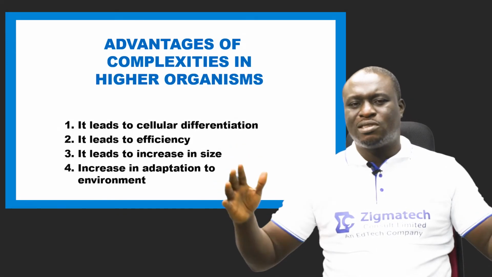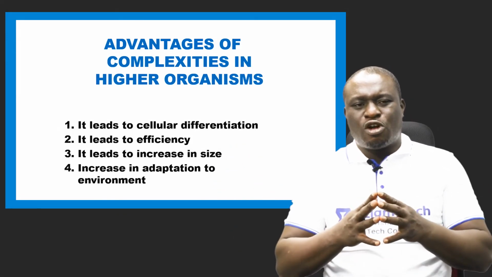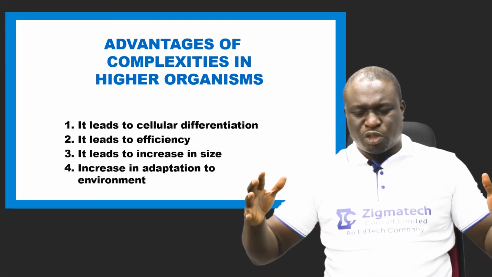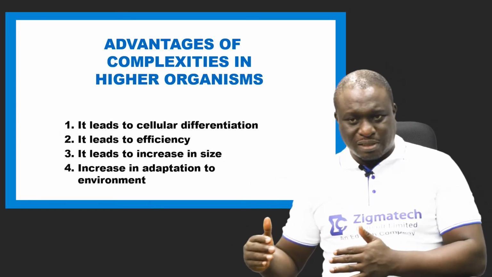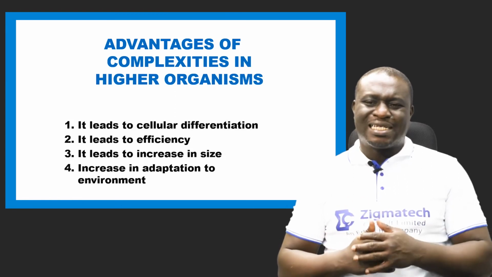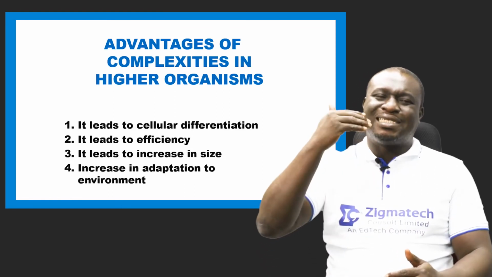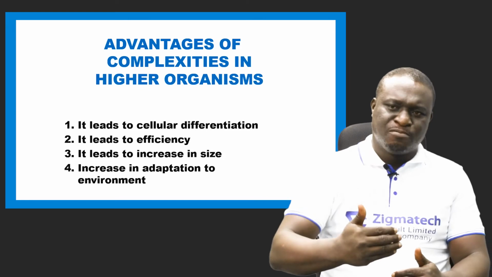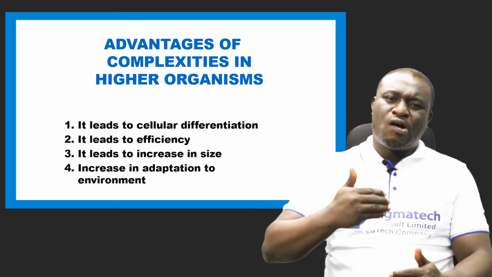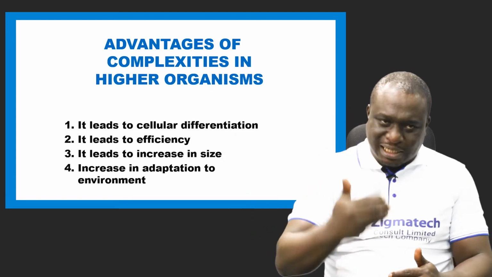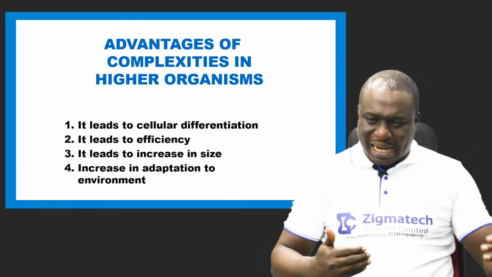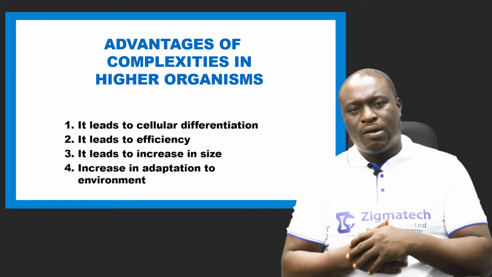The reason for the increase in size is because there is enough space for growth between the cells, mostly in higher organisms. Number 4, it leads to an increase in adaptation to the environment. It simply means higher organisms adapt to their environment better than lower organisms.